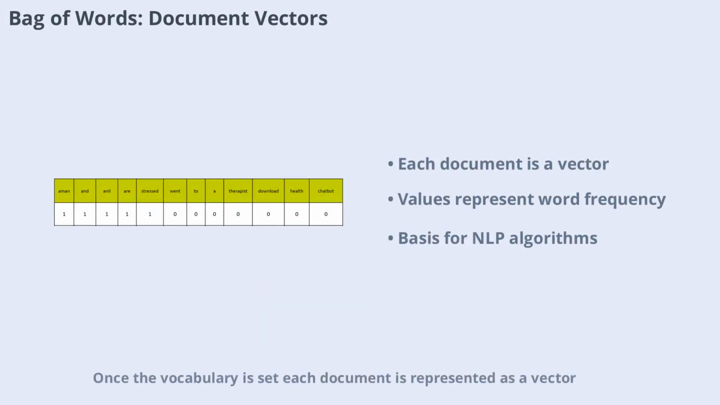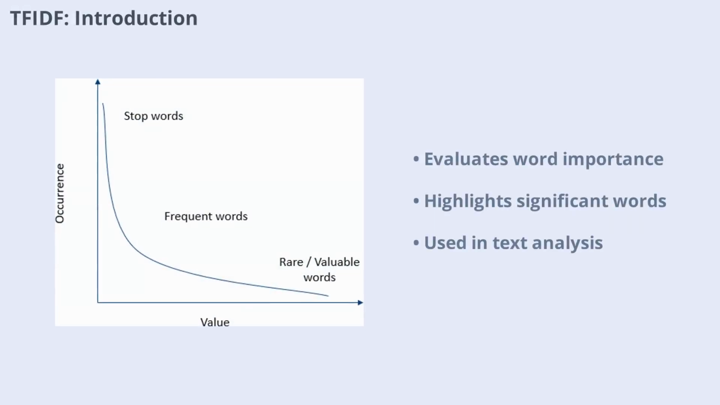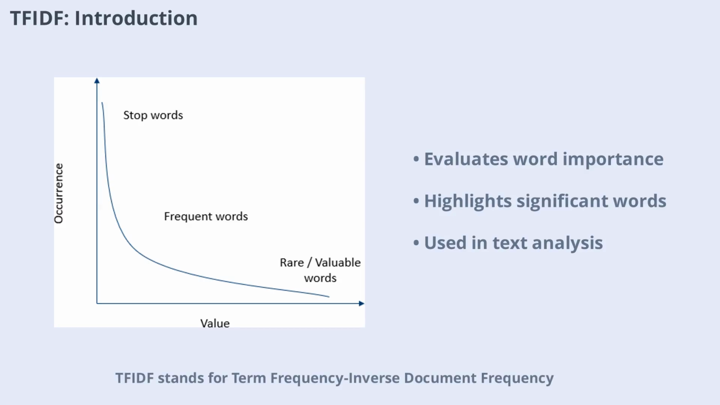Once the vocabulary is set, each document is represented as a vector. If a word from the vocabulary appears in the document, its value is incremented. If not, it remains 0. This table of vectors is the foundation for many NLP algorithms, making it possible to compare and classify documents based on their content. TF-IDF stands for Term Frequency Inverse Document Frequency.